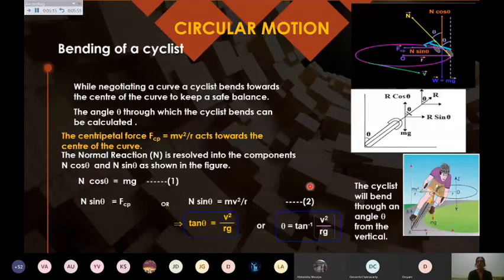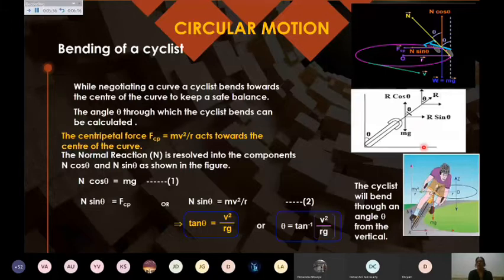So this is a very simple case with you. Diagram is very important in such questions. If it is a direct question, it can be asked: find the angle by which the cyclist should bend towards the center of the curve to keep a safe balance. So you can be asked to calculate that theta for 2 marks, with the diagram and these two steps, and then dividing, you can find theta.